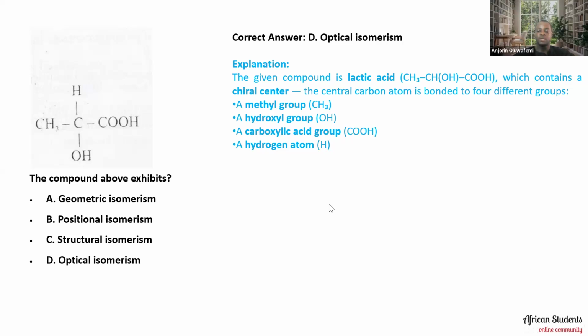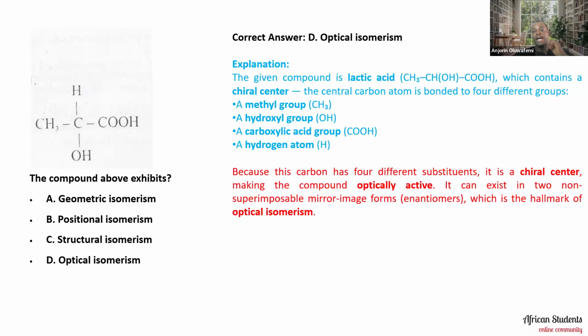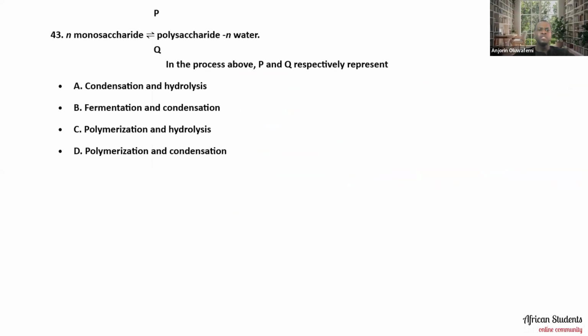Now, when you look at that, you discover that because the carbon has 4 different substituents, it is a chiral center, making the compound optically active. It can exist in 2 non-superimposable mirror image forms, which we call enantiomers, which is the hallmark of optical isomerism. Okay, so that particular compound up there will exhibit optical isomerism. Okay. So we move along now. Pardon the position of the P and the Q. The P is just supposed to be directly above where we have the forward and the backward reaction, and the Q is under where we have the forward and backward reaction.